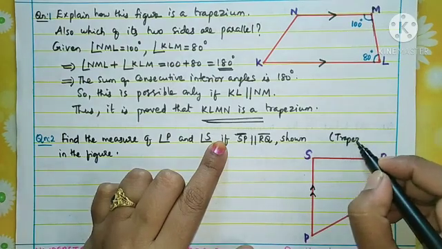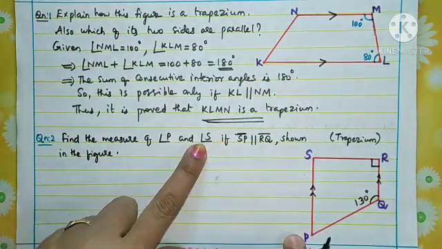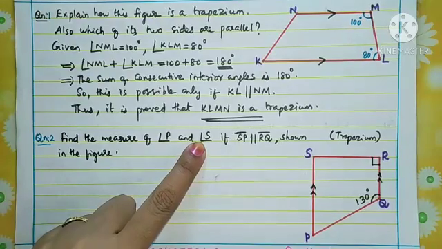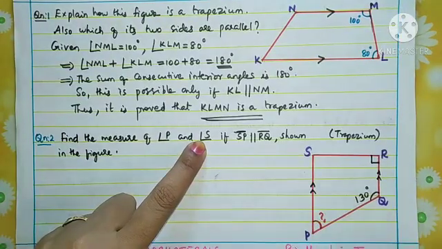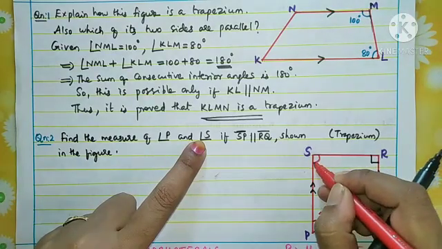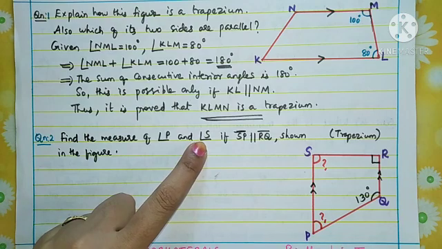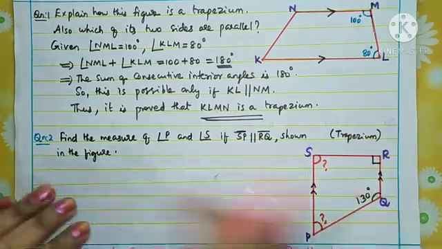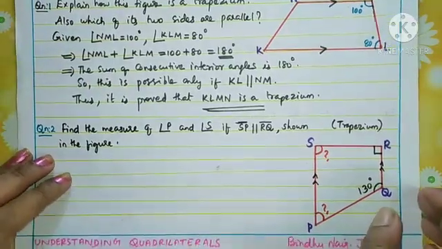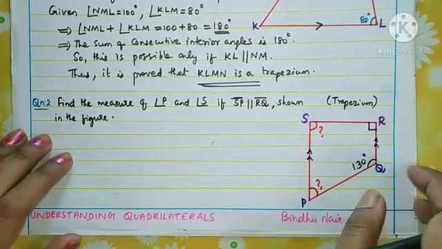And what you want to find out? Find the measure of P and S. So we want to find this angle. Find the measure of this P. We don't know what is P and we don't know what is S. So these two angles we need to find out from this given trapezium. So how to find out, children? Any idea?